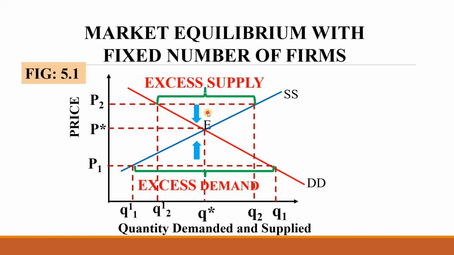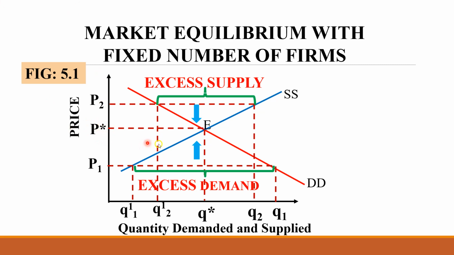The producers compete with each other to sell their items. In that process, they tend to decrease the price. When they decrease the price, the price comes back to the equilibrium P star, and the equilibrium quantity demanded and quantity supplied are equal to each other. This is Q star, the equilibrium quantity, and the equilibrium price P star.